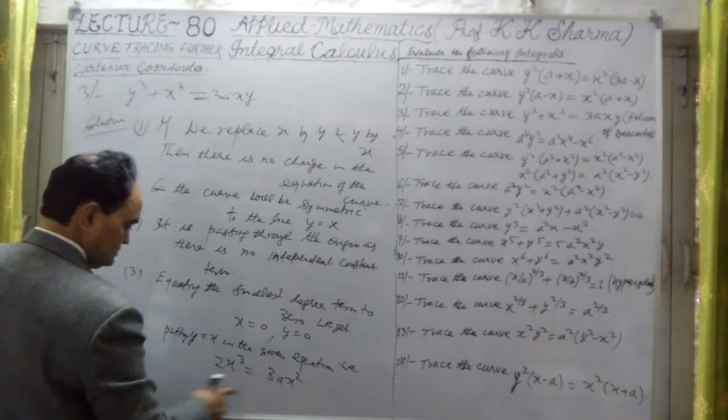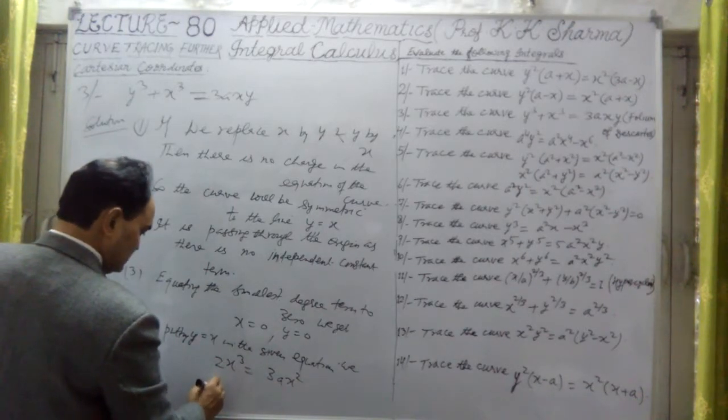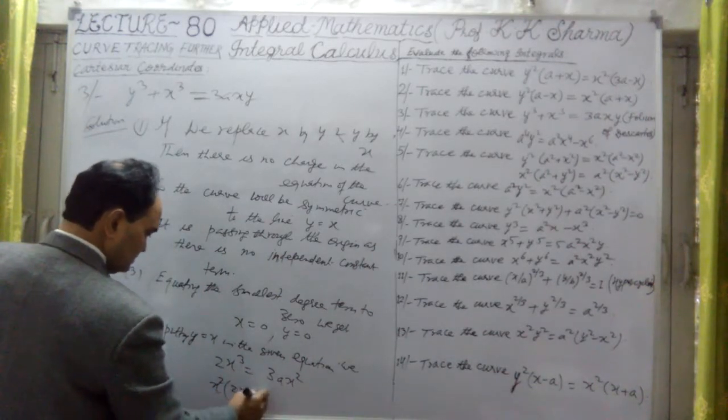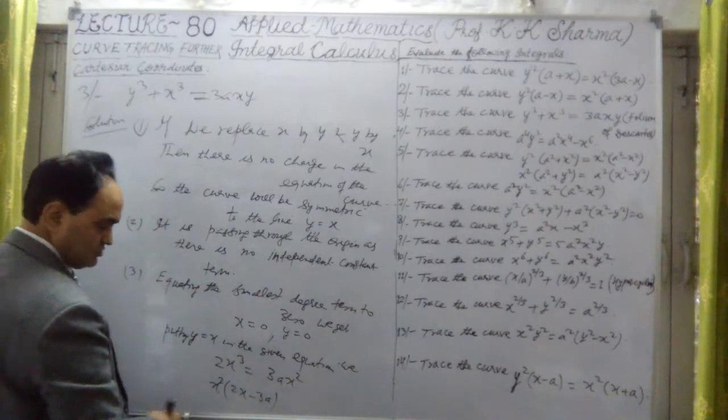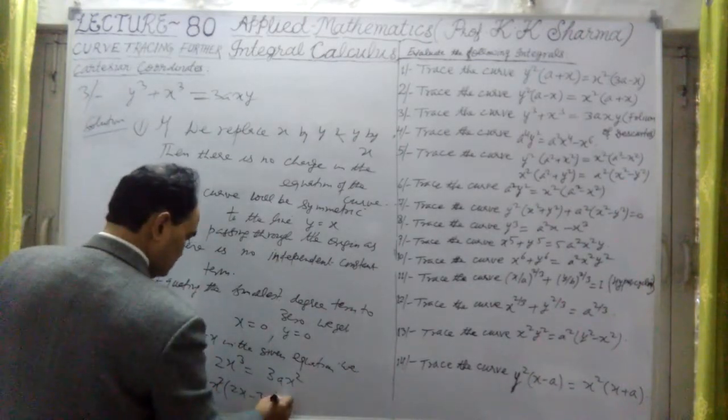So let me take this to this side. Take x square common, x square times 2x minus 3a.